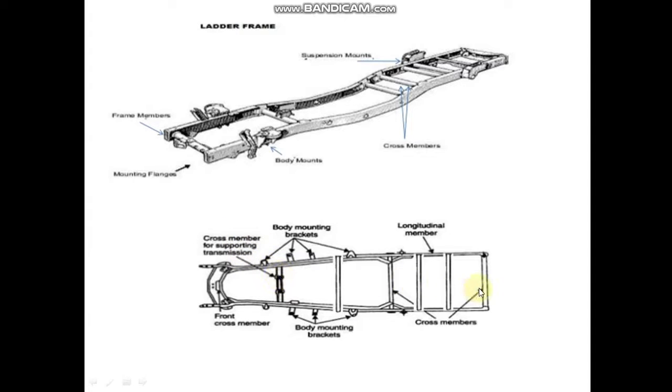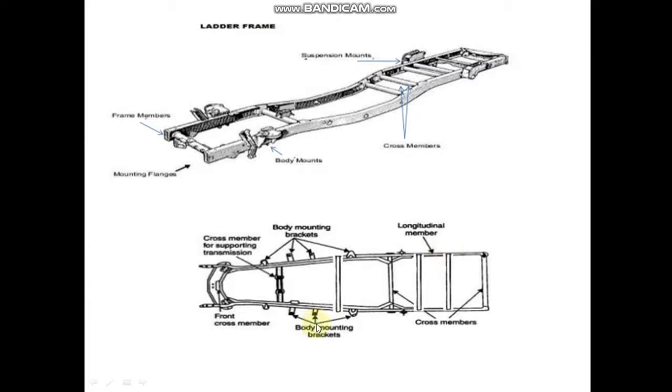Okay, and these are the cross members which are used here to reduce the torsional load, or to reduce the torsion. So that's why you can see here, these cross members are used to resist the torsional force or to resist the torsion of this frame.